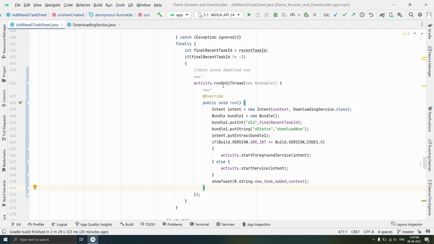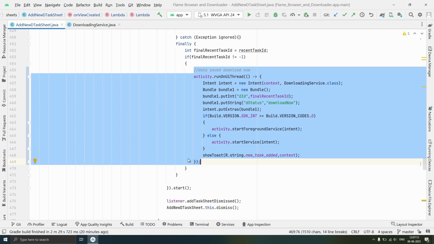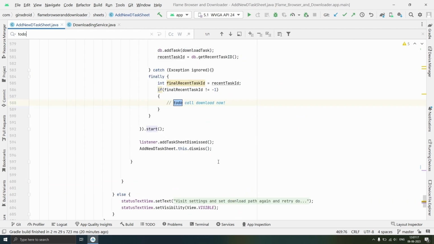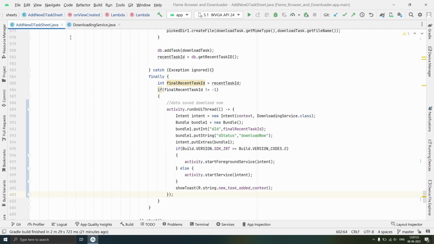We'll replace it with lambda, and just copy the whole code which is present in the if statement, and search for to do and paste it over here by removing to do. So it will start our downloader when user clicks the download button.